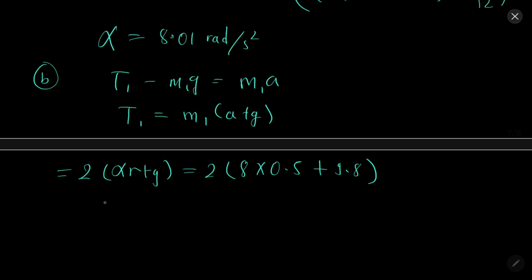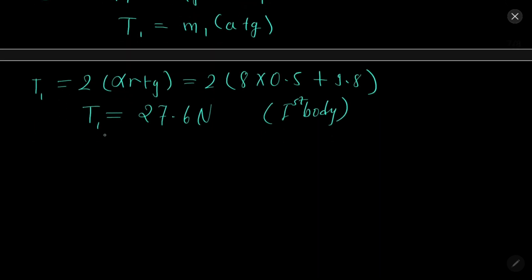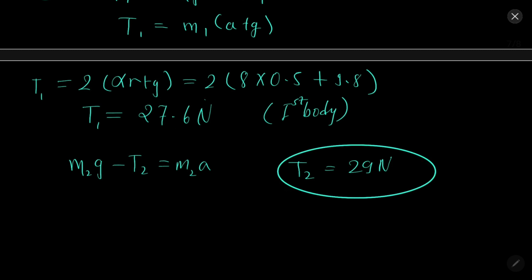So ultimately the tension will come out to be 27.6 Newton on the first body, and for the second body it will be m2g minus T2 equal to m2a. So after solving this, T2 will come out to be 29 Newton.